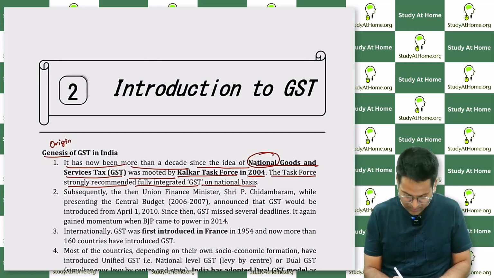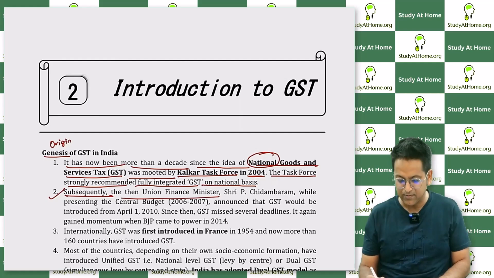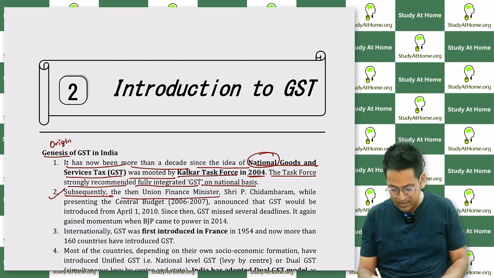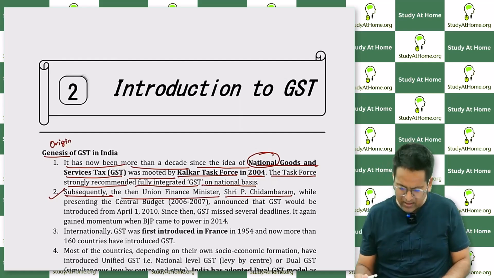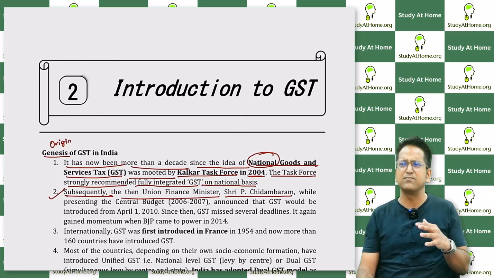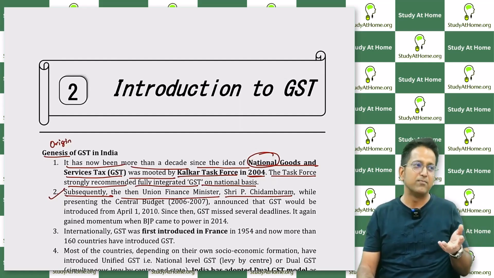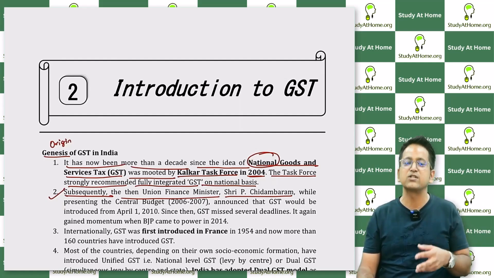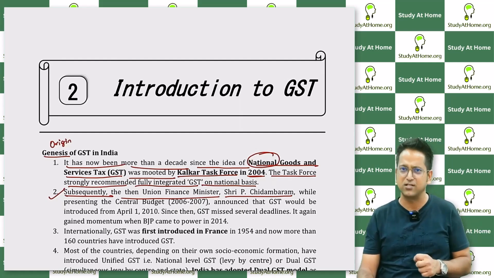Let's move on to the next point. Subsequently, the then Union Finance Minister. Finance Minister at that time was P. Chidambaram. In fact, I would say that during the Congress time, a lot of budgets were presented by Mr. Chidambaram. For the majority of times, P. Chidambaram was our finance minister under the rule of Congress.